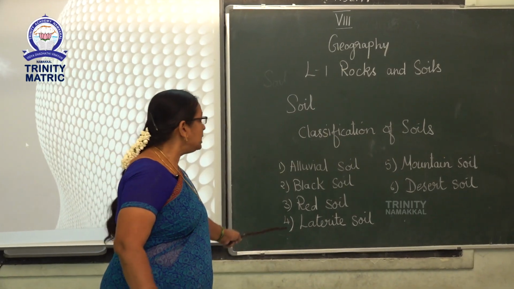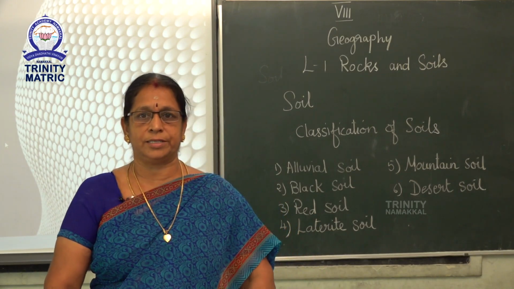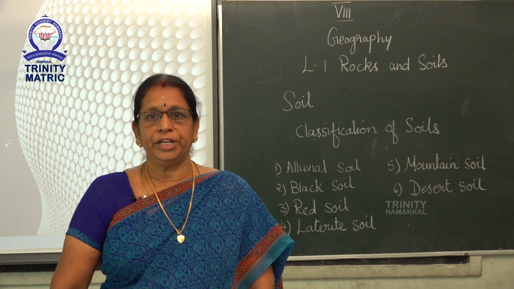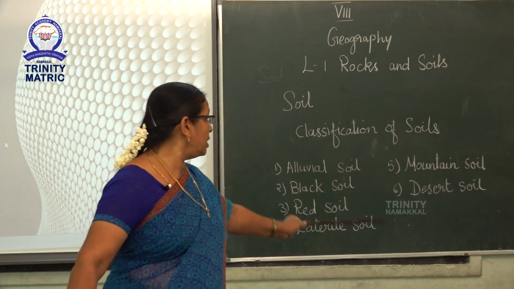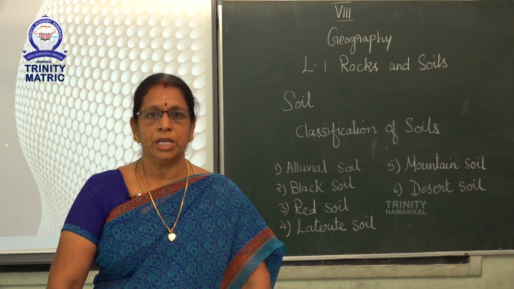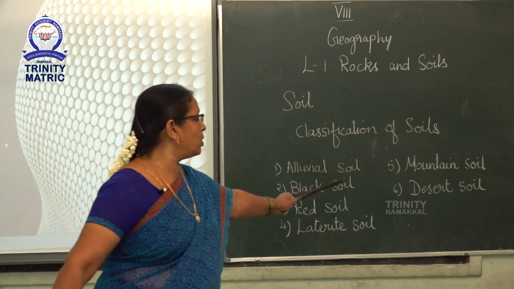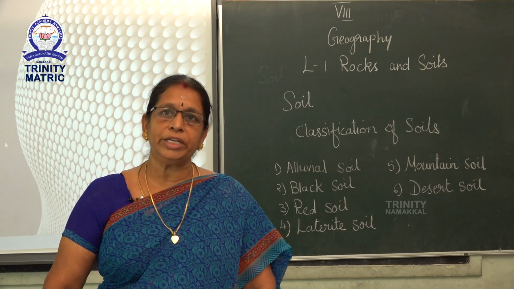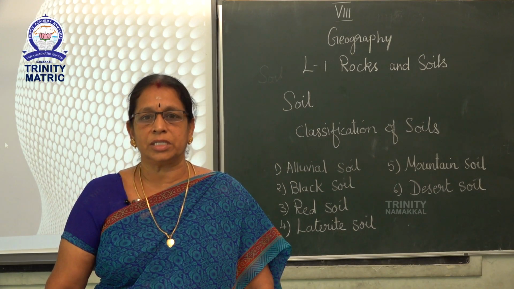Next, we can see the laterite soil. These are the typical soils of tropical regions. As these soils are formed by leaching, they are infertile. It is suitable for plantation crops like tea and coffee. Next, we can see the mountain soil. These soils are found on the slopes of mountains. Soils in this region are thin and acidic. Next, desert soil. These soils are sandy soils formed in the hot desert regions. Agriculture in this region is not so successful.